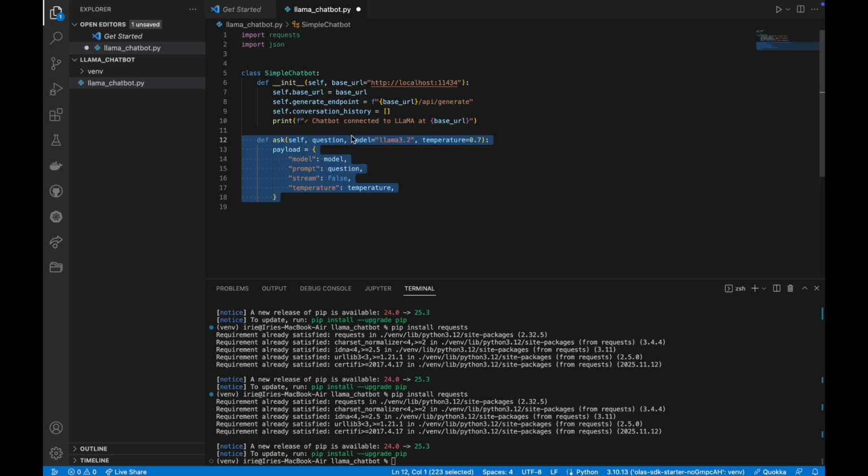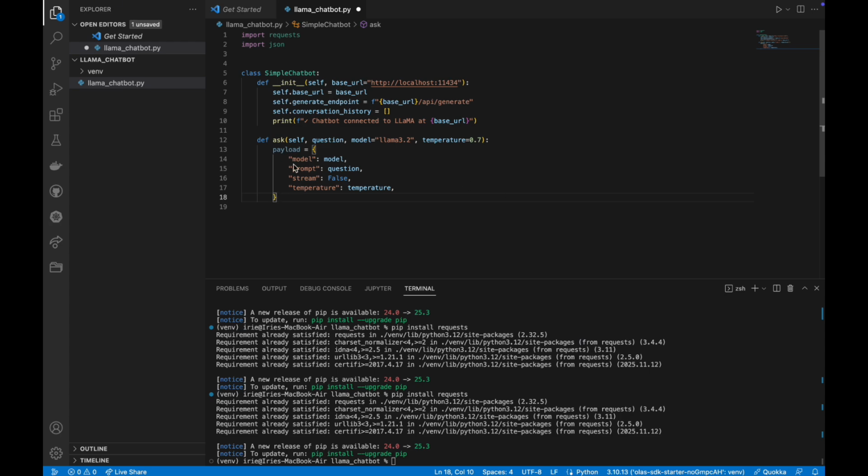Then our next function, the function ask. So the main function to have a conversation with the bot. So we have a question here. This is your question you're going to ask your bot. This is our model, LlaMA 3.2. And temperature is just like how creative your model is going to be. So like 0, it's going to be super focused. On 1, it's going to be super creative.